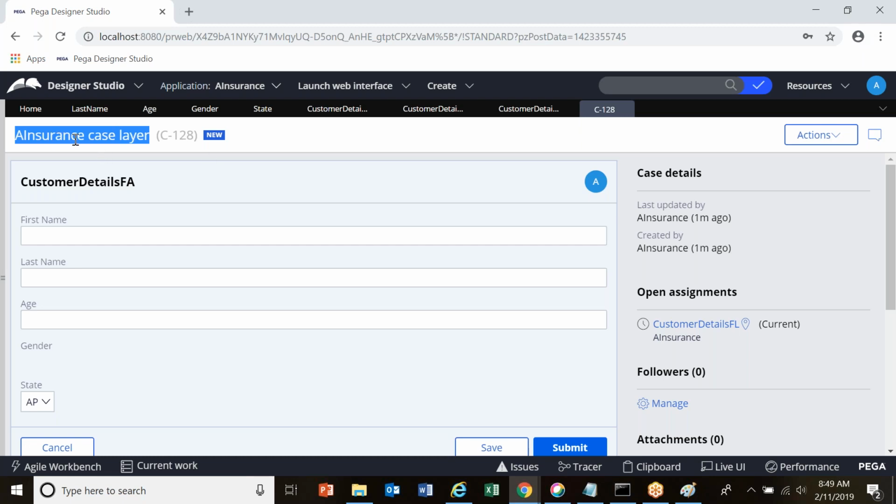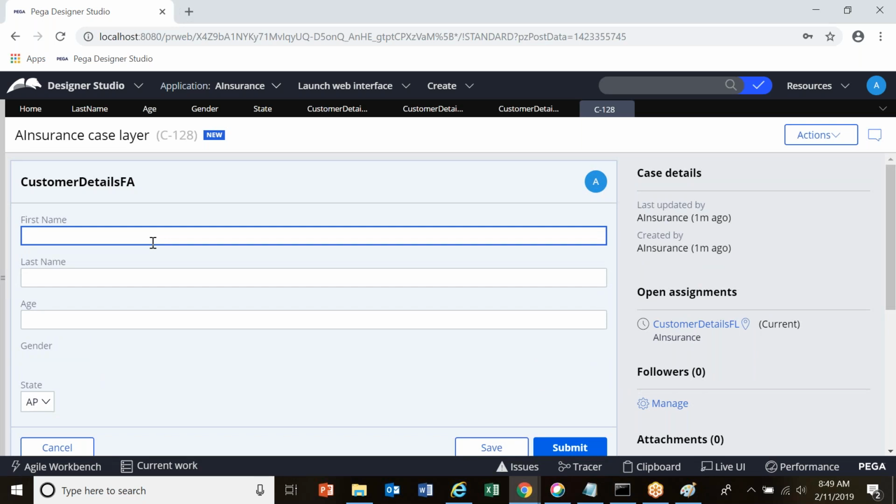See, insurance case layer. This is coming from the application name. Anyways, don't forget about this for now. We'll come back to that point. Our concentration for now is on this part: first name, last name, age, gender, and state. The one which we have configured.